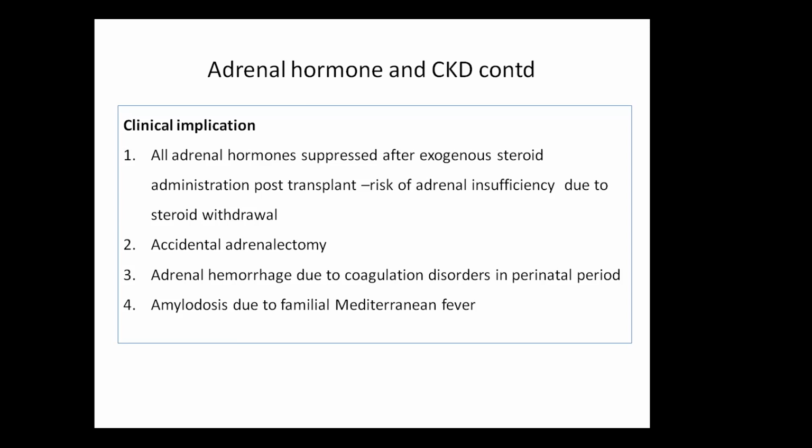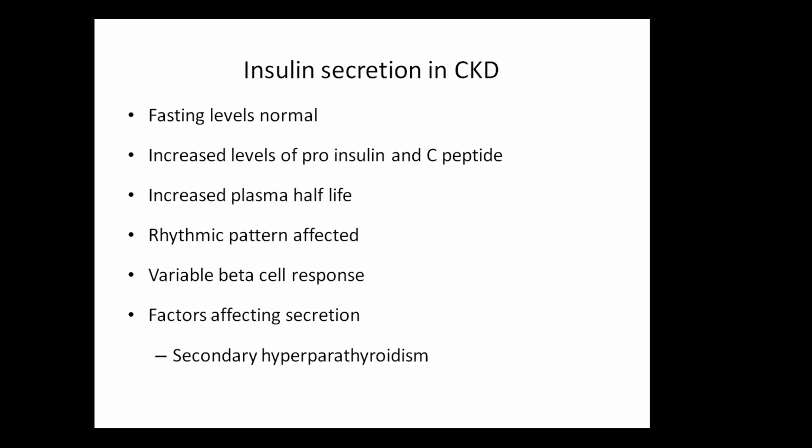Other is that there can be accidental adrenalectomy during nephrectomy. Then in the perinatal period, adrenal hemorrhage and then adrenal insufficiency can occur due to coagulation disorders. And rarely, amyloidosis can affect the kidney and cause adrenal insufficiency.